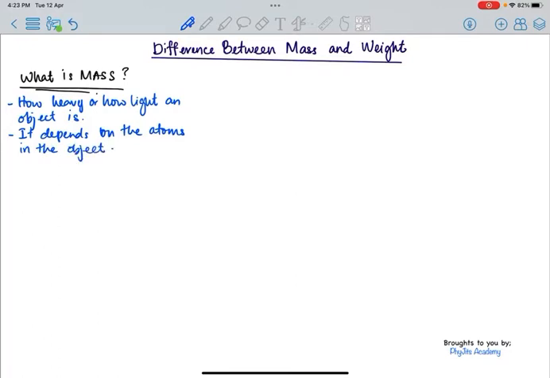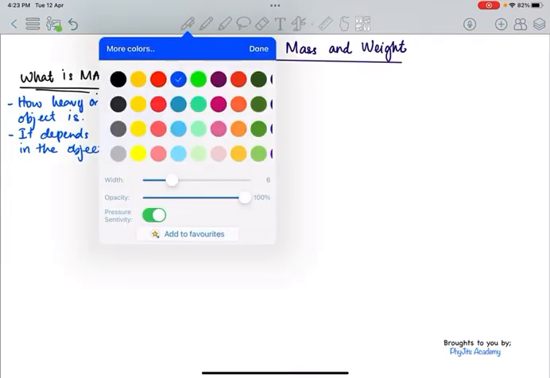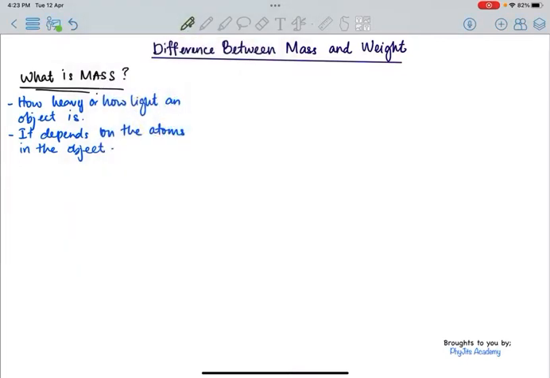Because it depends on the atoms in the object, the definition of mass is the amount of matter in an object.